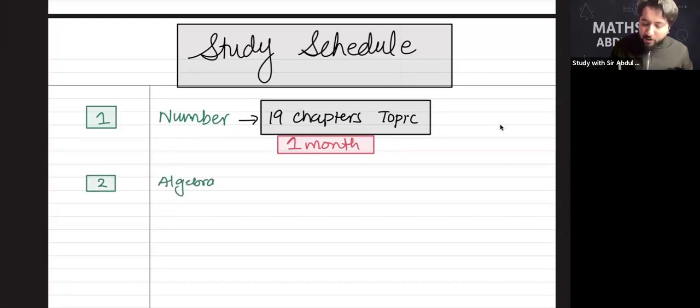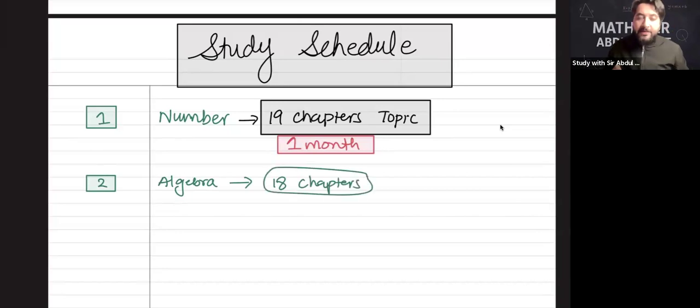Algebra. Now remember one thing, algebra has 18 chapters inside. It is an 18 chapters topic. And let's say if we give 1 more month to algebra, this is also fine, because if you are done with numbers and algebra, technically you are done with 60% of the syllabus. Keep that in your brain, because that will have a lot of questions in your paper.